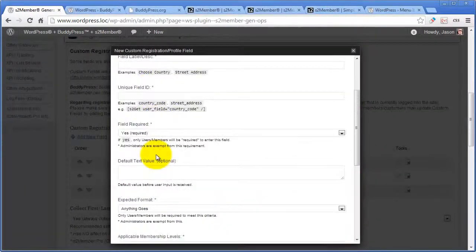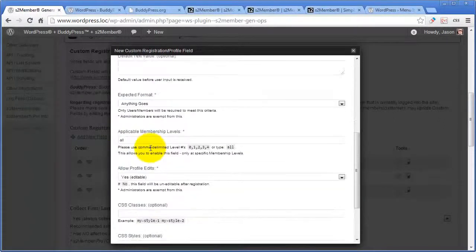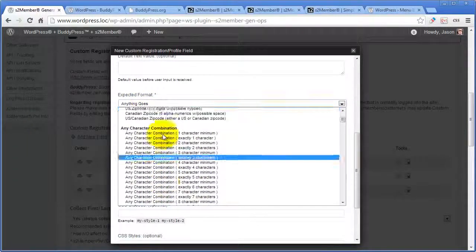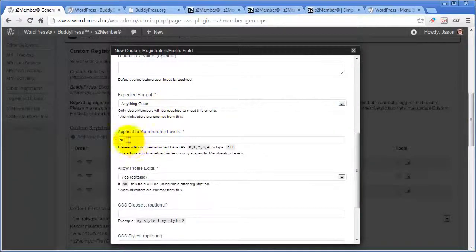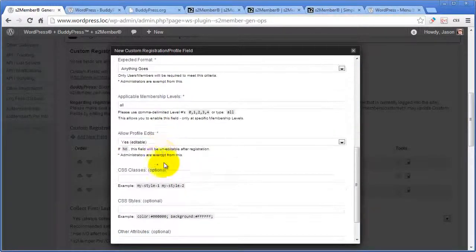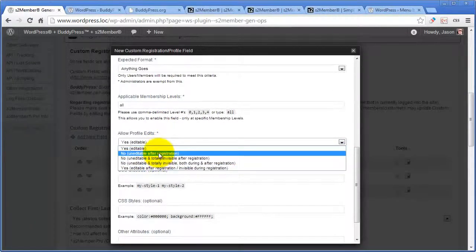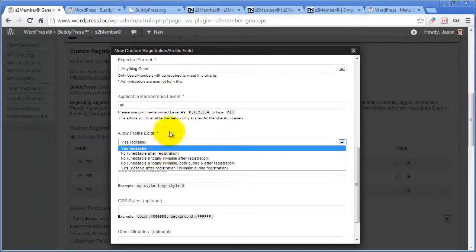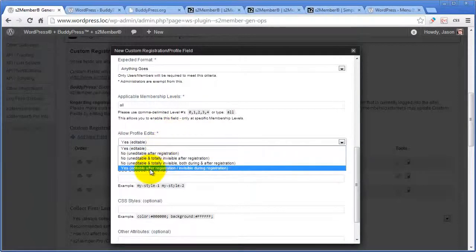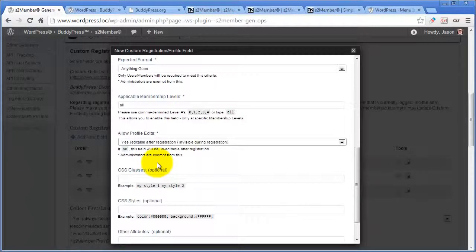You can control them at specific levels. You can specify whether they should be required or not. Let's see, you can set up a format, you can validate them with certain things. A lot of control here. You can apply them only to specific membership levels. You can control whether it's going to be seen during, before, after registration. For example, this one would be invisible during registration, so it would only be a profile field, not included during the registration itself.